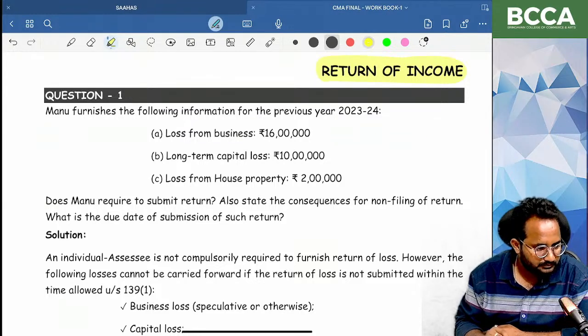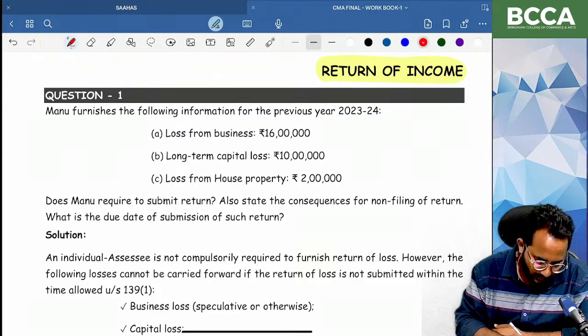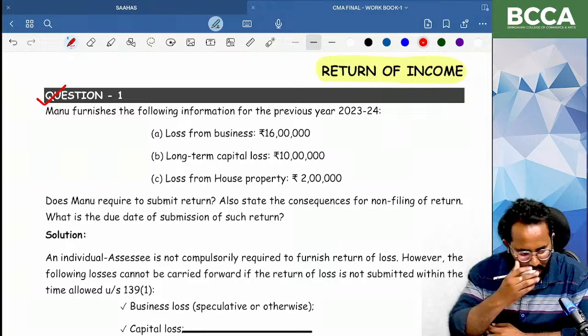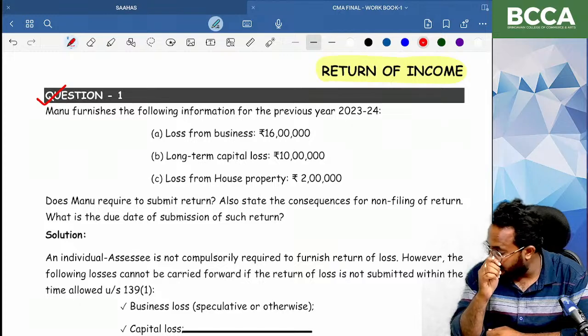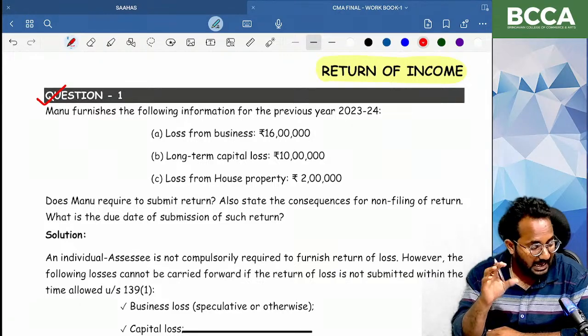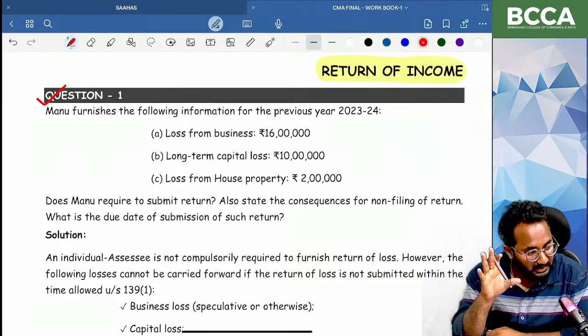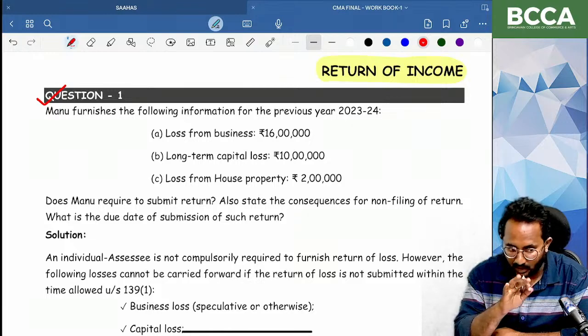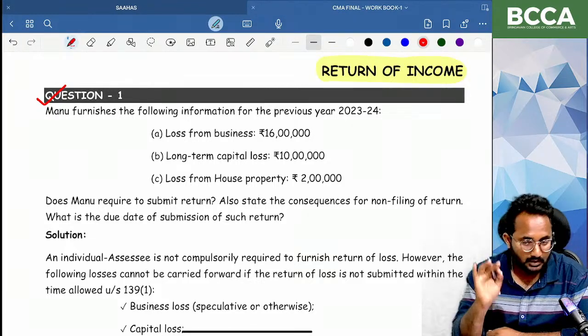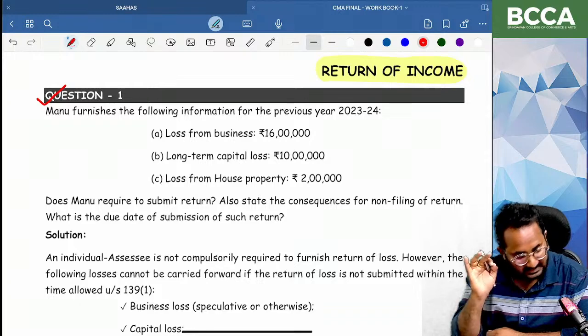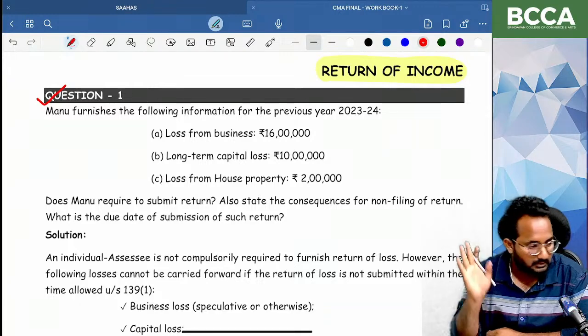I told you many times, soft copies will be given through the BCCA app. The soft copies have only a viewing option. You can't download these soft copies to your internal storage, and you can't take a xerox of the soft copies either.